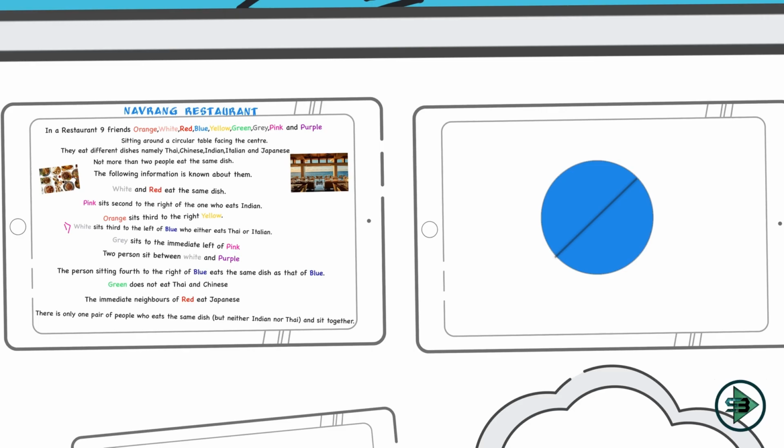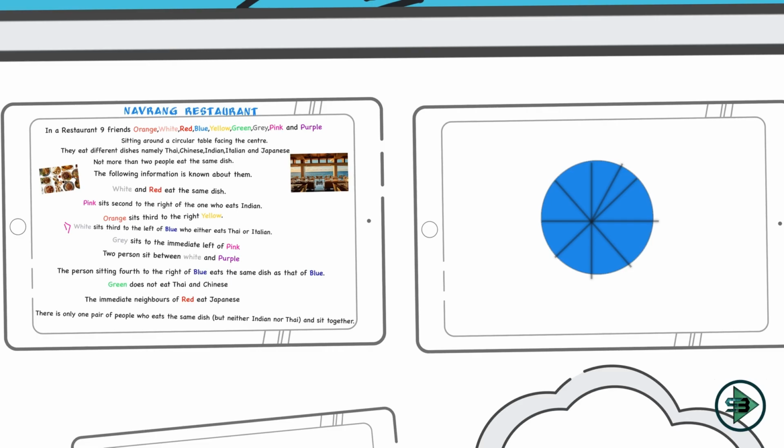So this is 2 seats, 4 seats, 6 seats, then we go with 8 seats, and one more extra we'll add here as the 9th seat. Okay, so these are the 9 friends who are sitting around a circular table, and the first link that I told you about is white, who sits third to the left of blue.